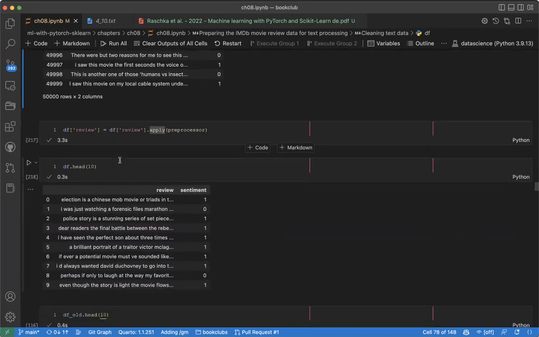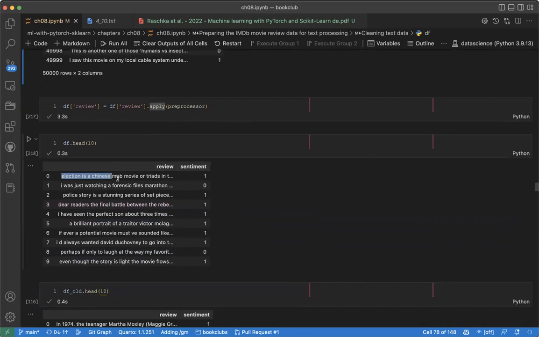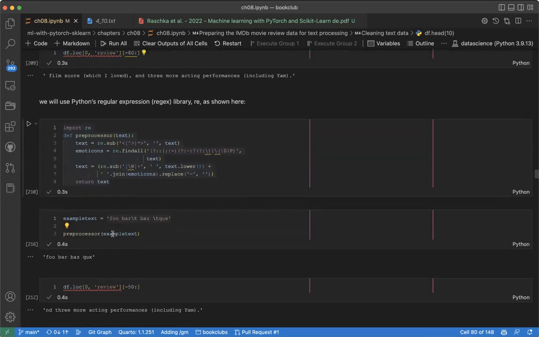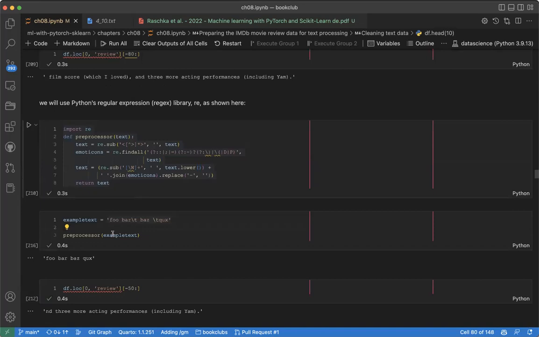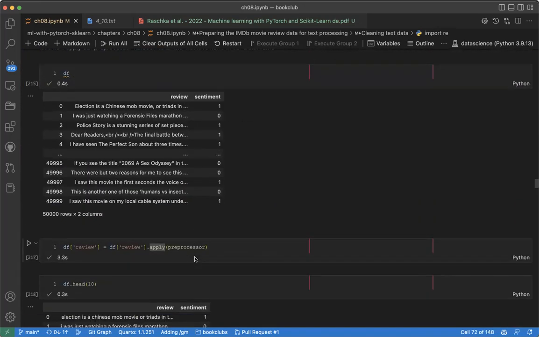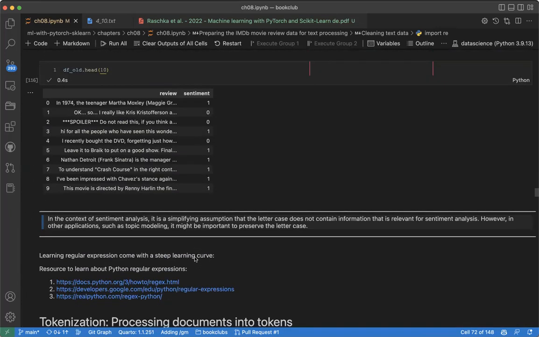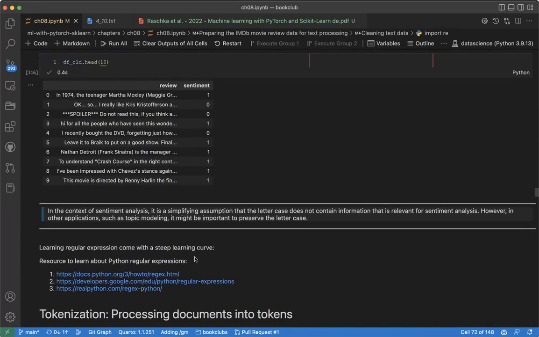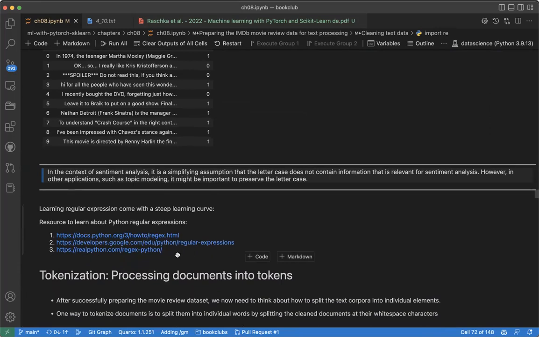One way to clean it, as you can see, is to lowercase everything. You can see this is lowercase, and this is also part of our regex. You can see text to lower, meaning change any text to lower. So this is how we clean the data. Now this is some more information if you want to learn how to use regex to do that. Any question?